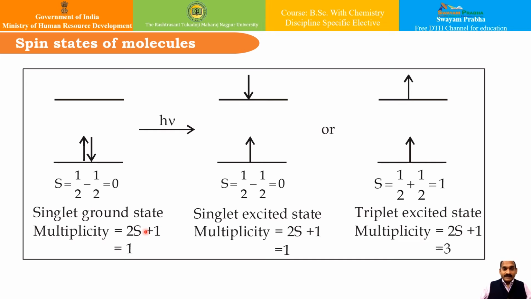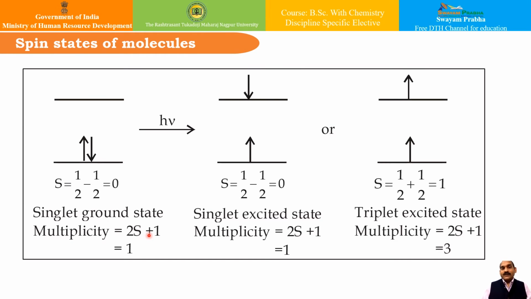Now let us have an interesting understanding from this. In the ground state, all the electrons in the molecule are paired, and so the total spin of the molecule, S, is equal to 0. If I substitute S equal to 0 here, I get the multiplicity equal to 1, and therefore it is called the singlet ground state, and it is represented as S0.